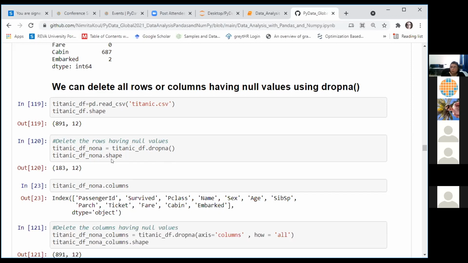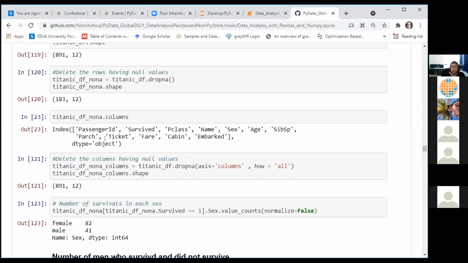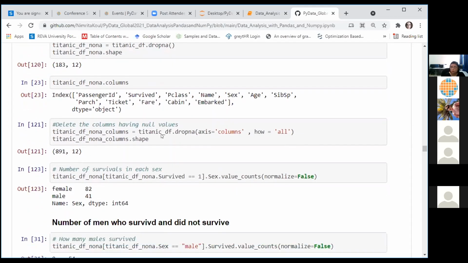You can see the new shape now is 183. That means from 891 rows, I have reduced to just 183 rows. The number of columns is the same because no column has been removed. You can also delete over the column axis. If some column contains all null values, then that column will be deleted.